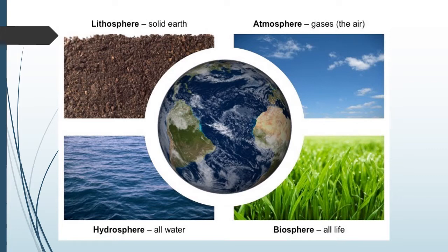Now, there are mainly four spheres of the Earth, four areas, if we have to divide. The first one is lithosphere, which is solid Earth. Second, hydrosphere, which is all water. Third, atmosphere, that is gases, the air. And fourth, biosphere, all life, all the things which grow from the earth. So let's start in detail about all these spheres.